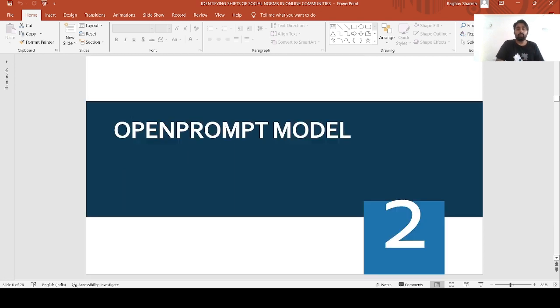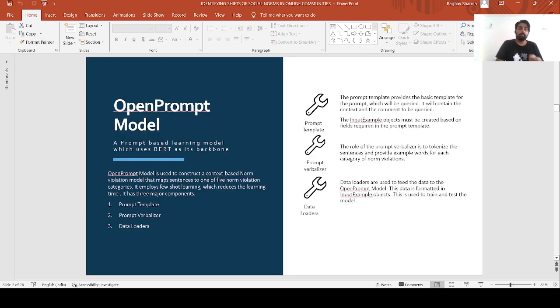After that, the OpenPrompt model is created, which is a prompt-based learning model which uses BERT as its backbone and considers the context of a comment in order to identify whether a comment is violating a social norm or not. It has three main components: prompt template. The prompt template provides a basic structure of the prompt which will be queried, and it will contain the context and the comment which will be queried to the model.